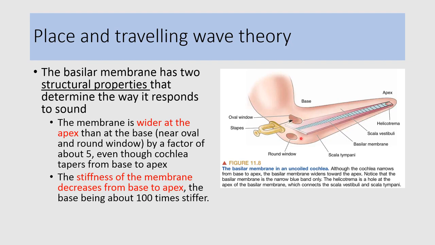So at the base, the basilar membrane is narrow and contains more stiff fibers, and at the apex, the basilar membrane is wide and contains less stiff or loose fibers. Because of this difference in structural characteristics, it responds to different frequencies of sound differently.